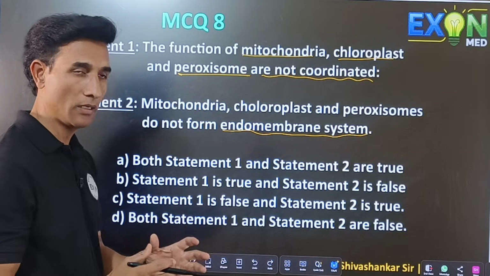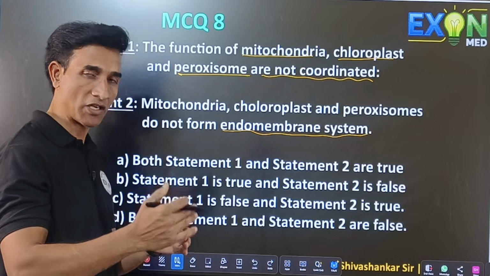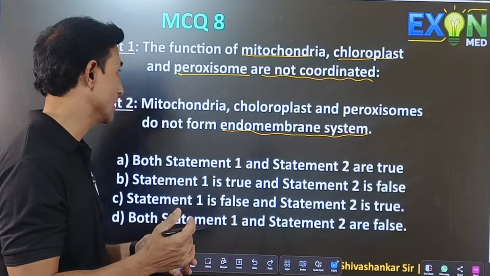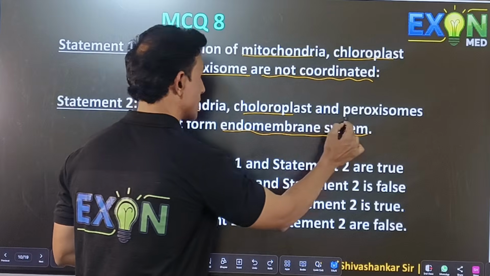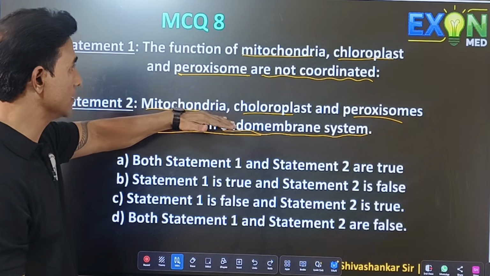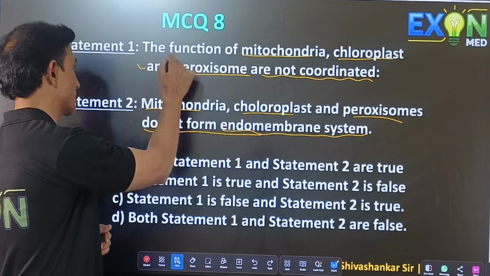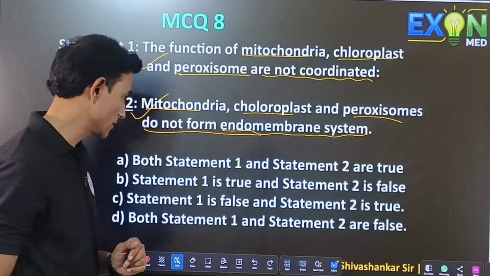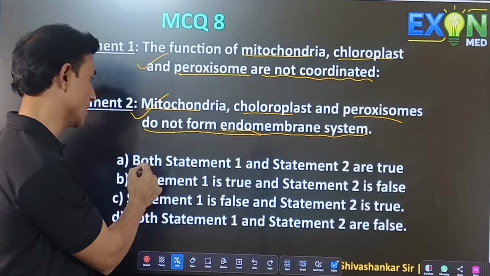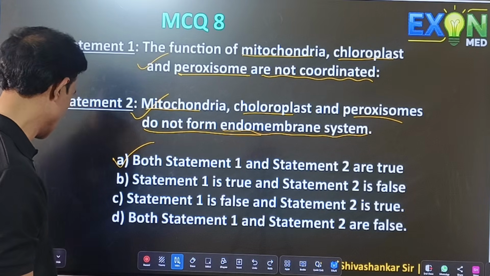In the cell there is the endomembrane system which has functions linked with each other. Mitochondria, chloroplast, peroxisomes do not form this system, hence they are not coordinated. So statement 1 is correct, 2 is also correct. So here the option is both statement 1 and 2 are true. Next question.